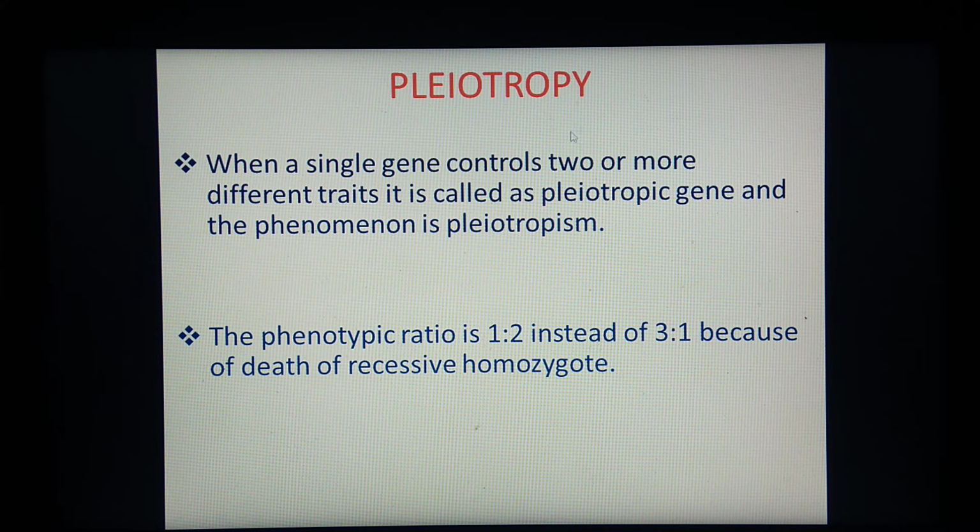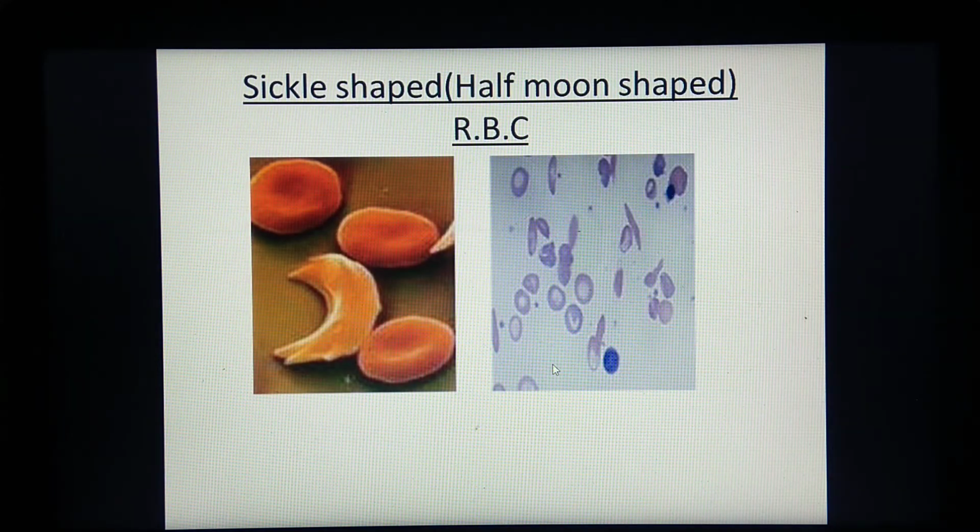In pleiotropism, the phenotypic ratio is 1:2 instead of 3:1 because death of the recessive homozygote takes place. We'll study it in detail.